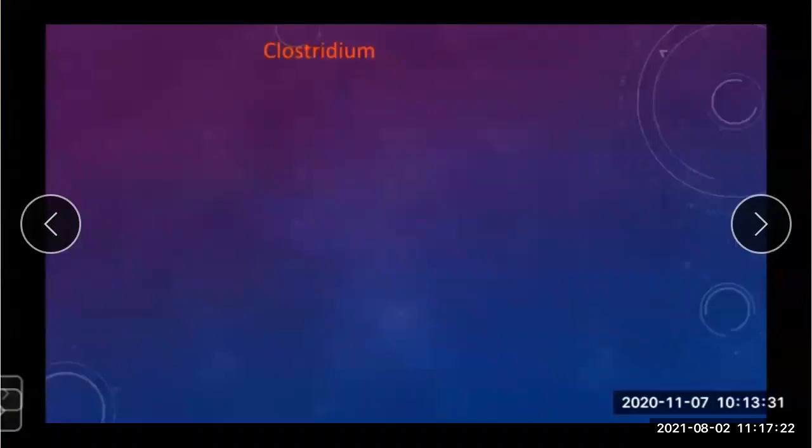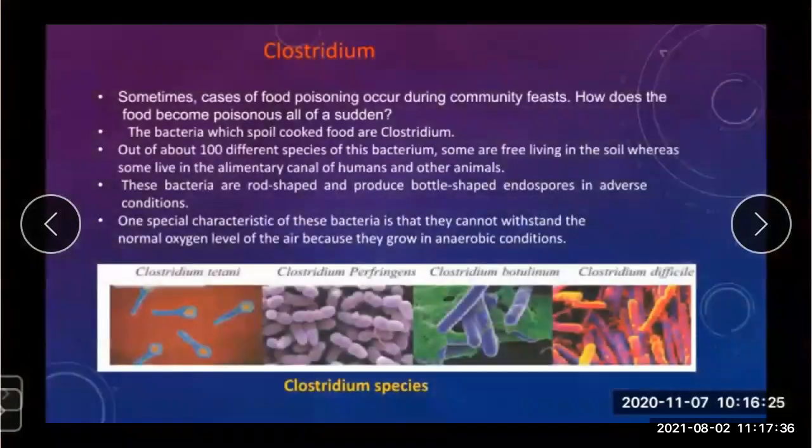Now, an example of a harmful microorganism is Clostridium. Sometimes cases of food poisoning occur during a community feast. A community feast means a marriage function or any function where many people gather. Here we see most of the food poisoning. And how does the food become poisonous all of a sudden? This question arises in our mind.